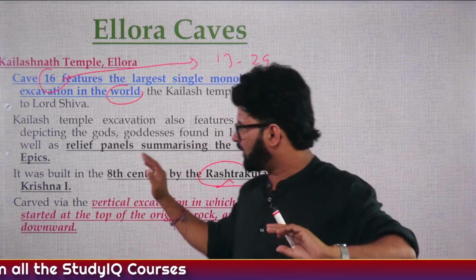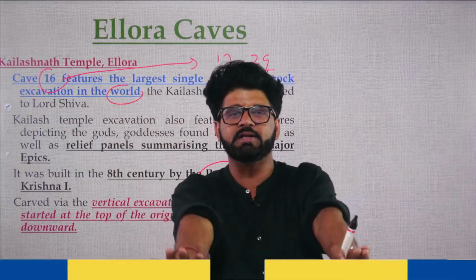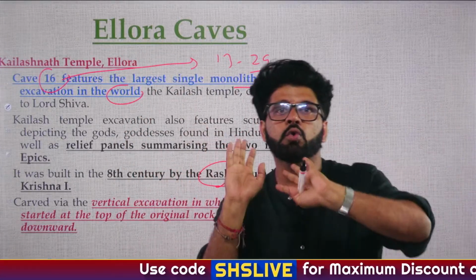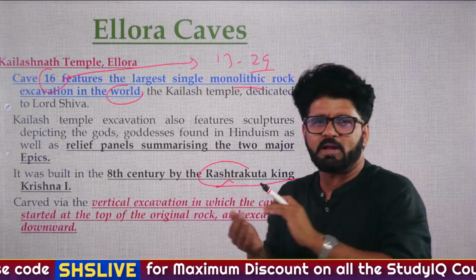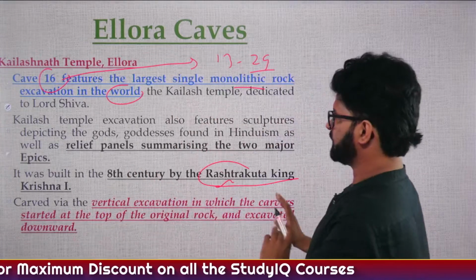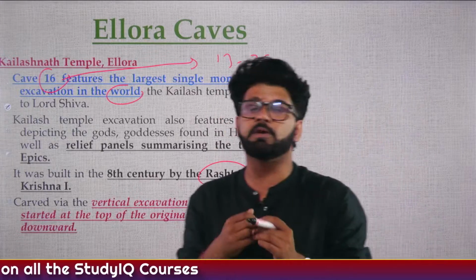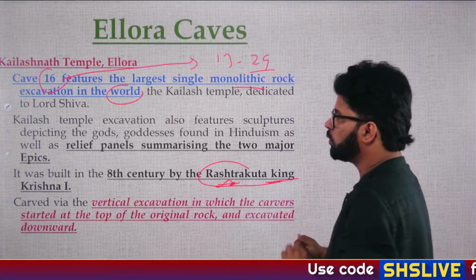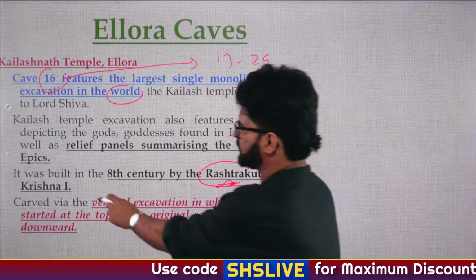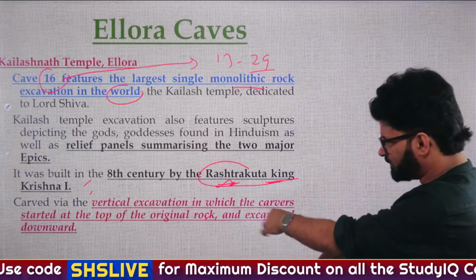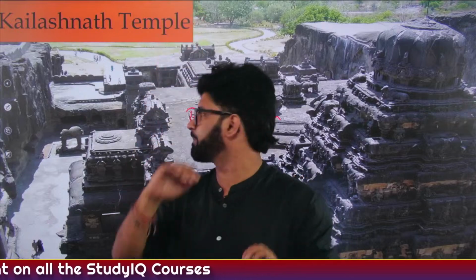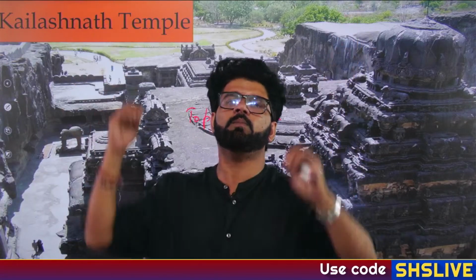See, up until now, whatever caves we have discussed, Ajanta caves, we have talked about Hari Sen, who was a Vakataka king of the Vatsagulma branch. But mostly we are not focused on who was the exact king, because sometimes we don't even know who gave patronage. But here it is important, because this particular Kalasha temple is very special. That's why we need to know who gave patronage. Rashtrakuta king Krishna I. Remember this, fine. And vertical excavation, we have just discussed how it is a top to bottom model. Generally most temples are bottom to top. You start bringing different structures, different materials, and then you build from bottom to top. This is top to bottom.